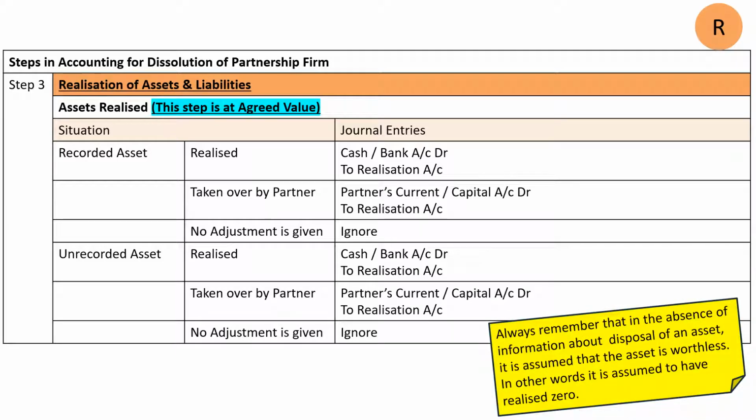Always remember that in the absence of information about disposal of an asset, it is assumed that the asset is worthless. In other words, it is assumed to have realized zero value. That's why we have specified that it should be ignored here. I hope it is clear to all of you. If no adjustment is given, that means we can assume that it has realized zero value. It is just thrown away by us. Okay, so this is to be kept in mind in step number 3.